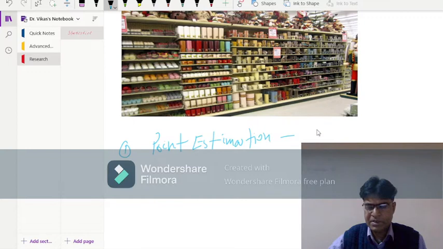A point estimation is a single value, like the average weekly sale of a particular store A, or the average monthly income of a teacher engaged in universities is 30,000.